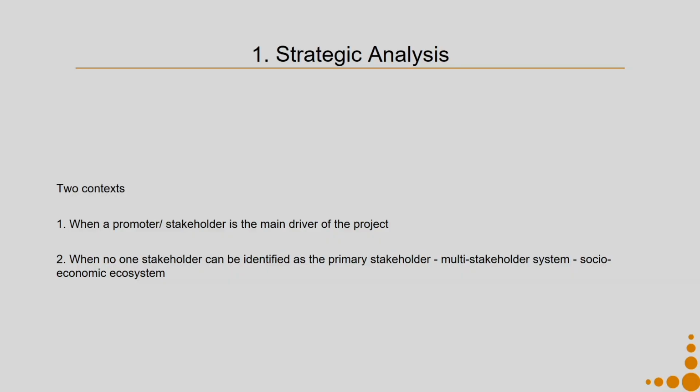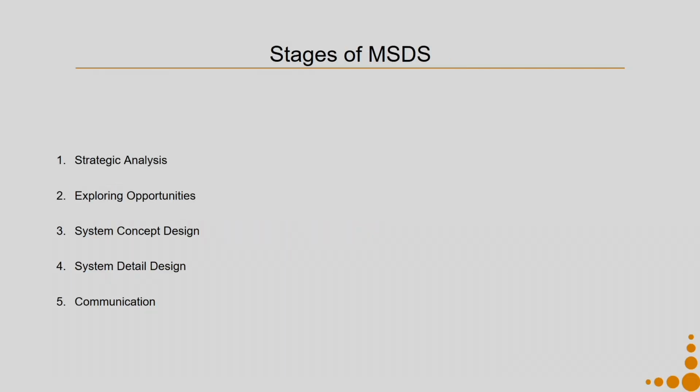Once we have identified all the actors, their roles, their contributions, their problems, the sustainability issues, and very importantly, the infrastructure related constraints, we then go ahead with defining the intervention context along with the stakeholders. Apart from that, all other stages of the MSDS for both the contexts can be carried out almost similarly.